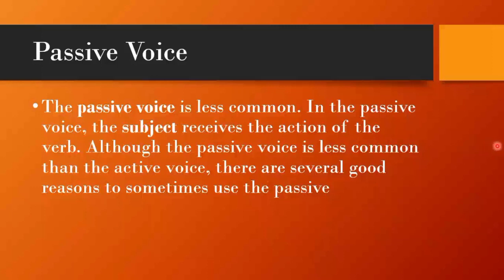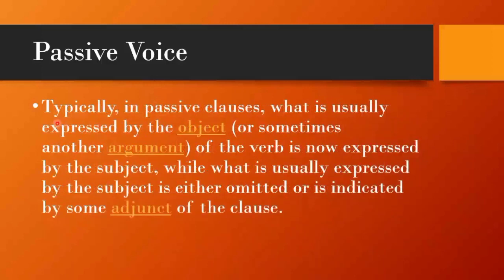The passive voice is less common. In the passive voice, the subject receives the action of the verb. Although the passive voice is less common than the active voice, there are several good reasons to sometimes use the passive voice. Typically, in passive clauses, what is usually expressed by the object, or sometimes another argument, of the verb is now expressed by the subject, while what is usually expressed by the subject is either omitted or is indicated by some adjunct of the clause.